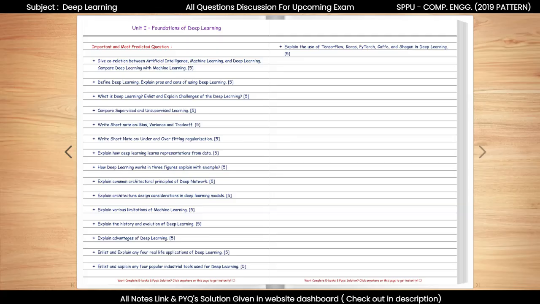Now, let us move on to our next important topic, underfitting and overfitting with regularization. From this topic, we can expect questions such as, write short note on under and overfitting regularization. Underfitting happens when a model is too simple and cannot learn the data properly. Overfitting happens when a model learns training data too well, including noise, and performs poorly on new data. Regularization techniques add constraints to the model to prevent overfitting by reducing complexity and improving generalization.